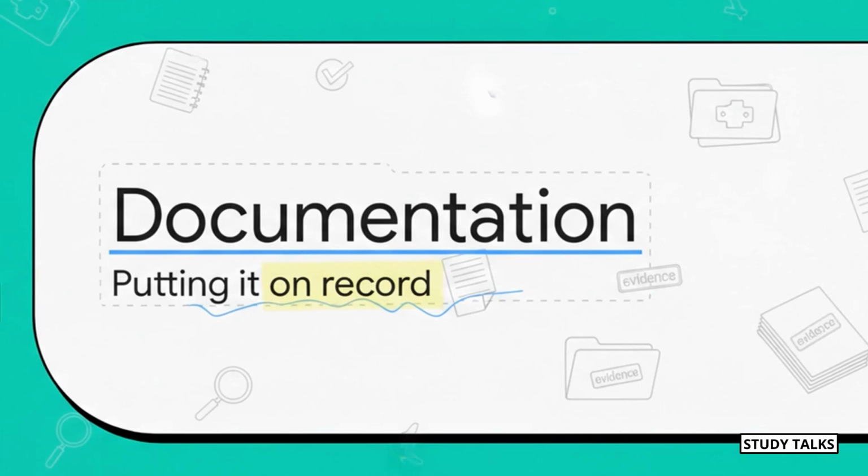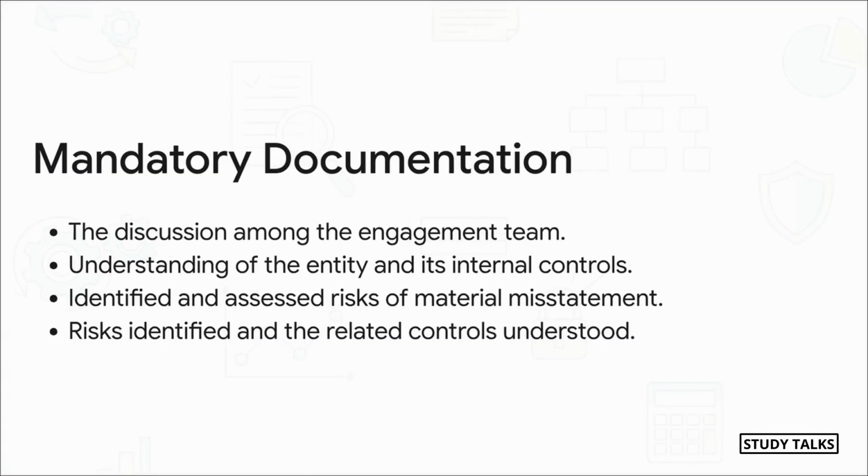So let's look at exactly what the auditor is required to document in their working papers. These 4 points right here are not optional. They are mandatory requirements under the standards on auditing. You absolutely must document the team's risk discussions, your understanding of the controls, the specific risks you've identified, and the connection between those risks and the controls. This creates a really clear audit trail of your entire thought process.